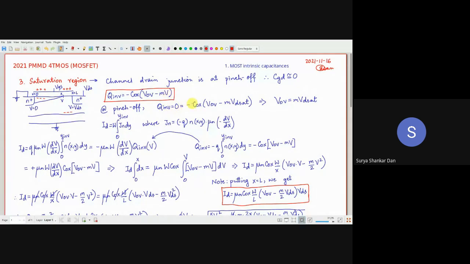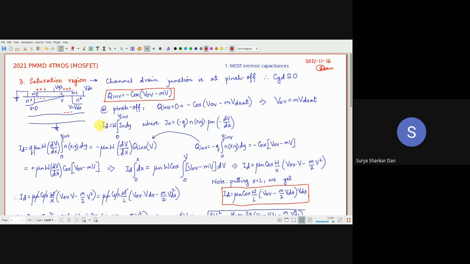So essentially we will just simply put 0 here, and we will get this relation. This is again something which we have seen previously. Now, notice that if we want to figure out the generalized value of x and the generalized expression for Q inversion, then we have to somehow relate it to some parameter which is invariant along the channel. What is that? It happens to be the current ID.